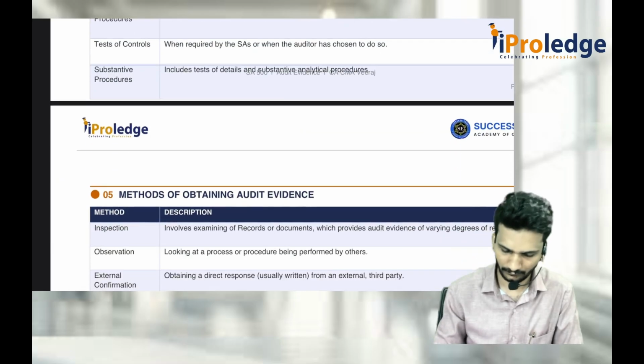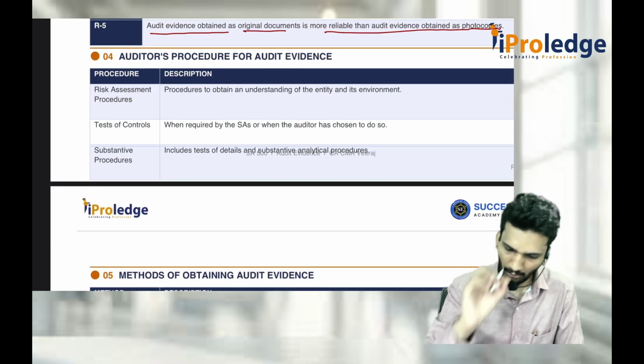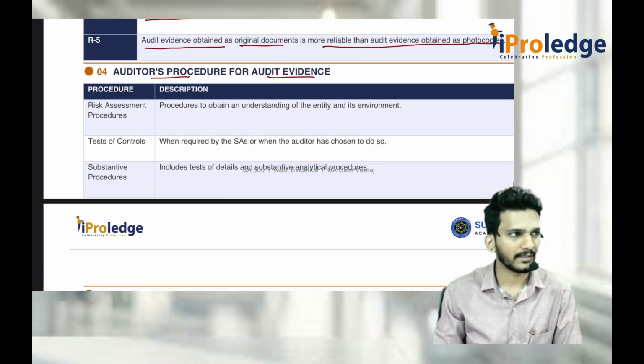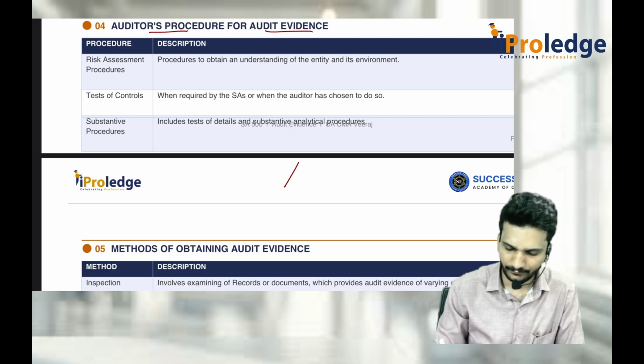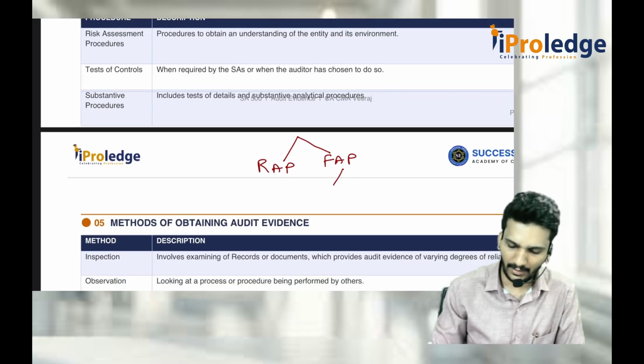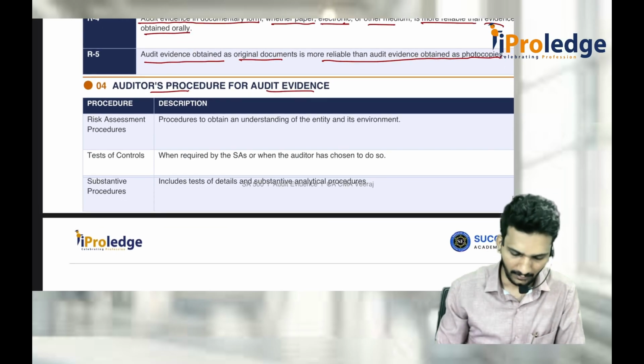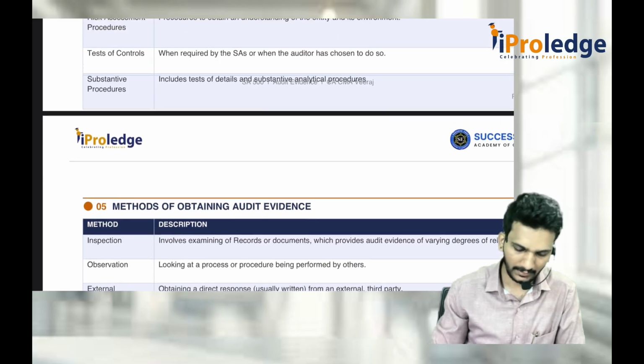Then, how do you do the audit procedures whenever you want to get the evidence? Audit procedures are generally done in 2 ways. One is RAP, risk assessment procedures. Then further audit procedures, under which again we have test of controls and substantive analytical procedures. That's okay.